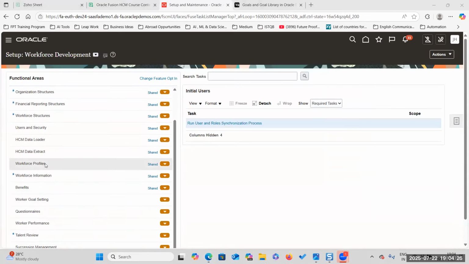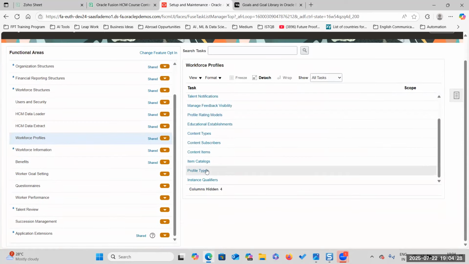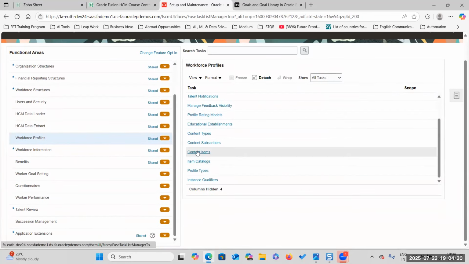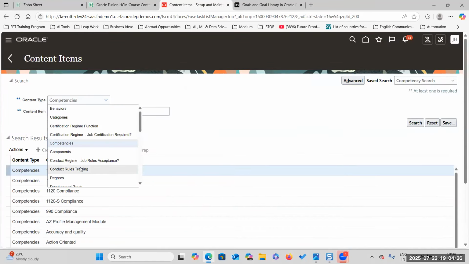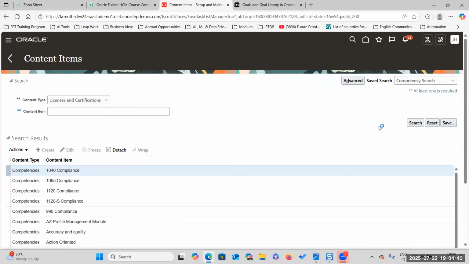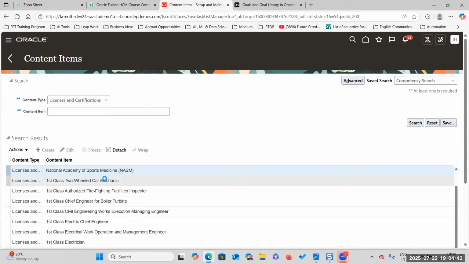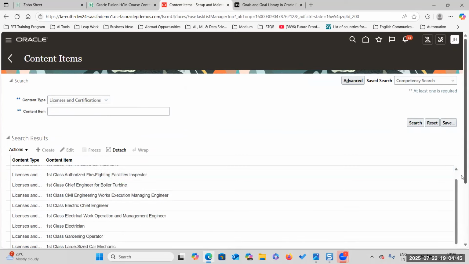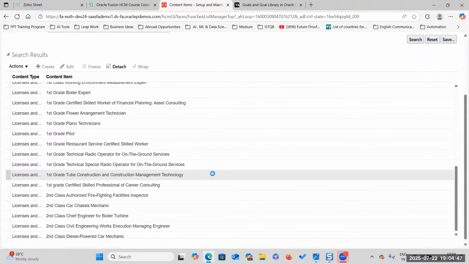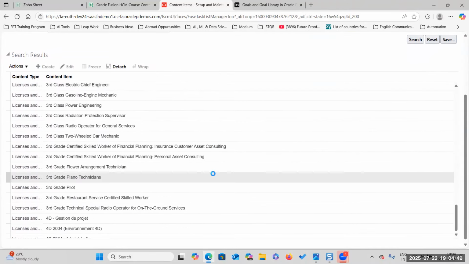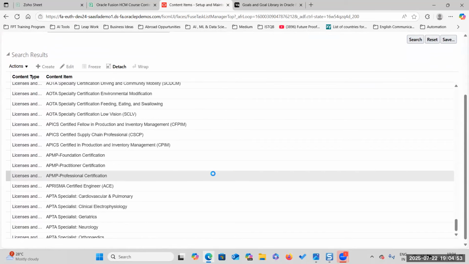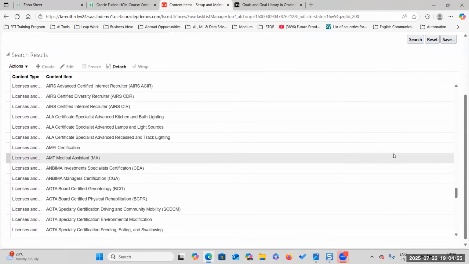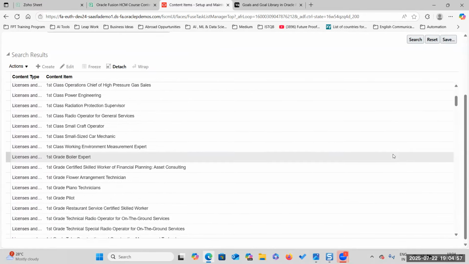Go to profiles, item catalogs, content items, and in this one, licenses and certification. What certification do I have to add here? Oracle Talent Management certification, right? Yes, sir. Okay, now I will go and add that one.